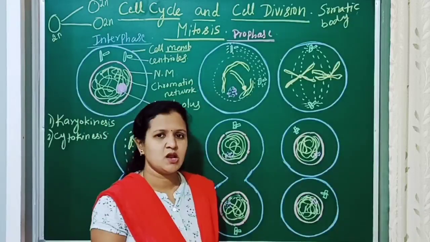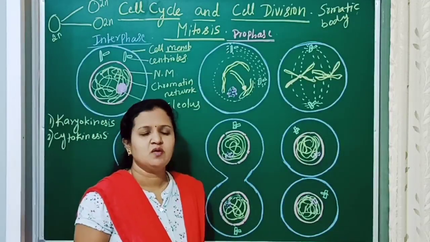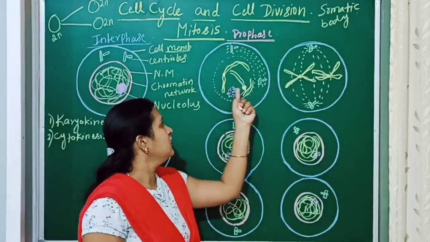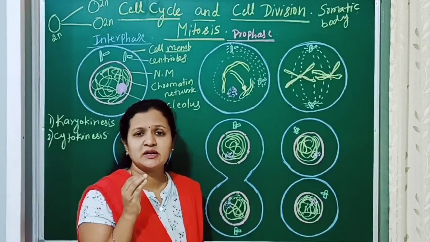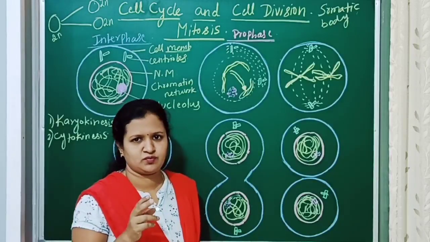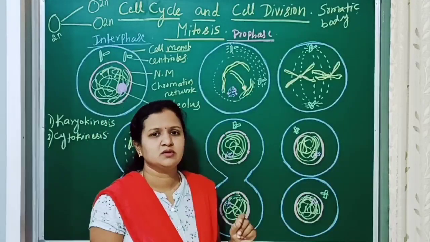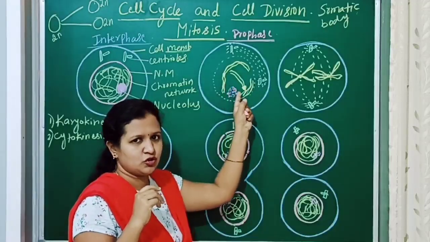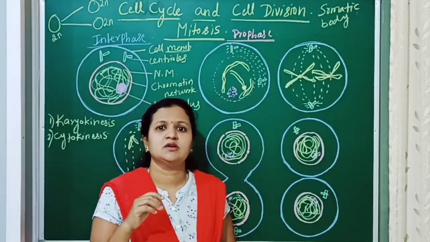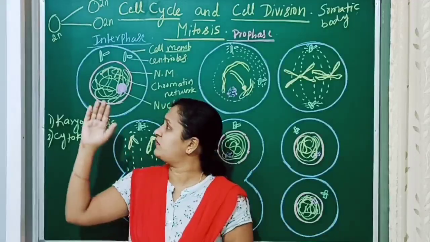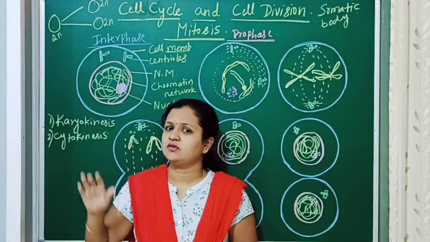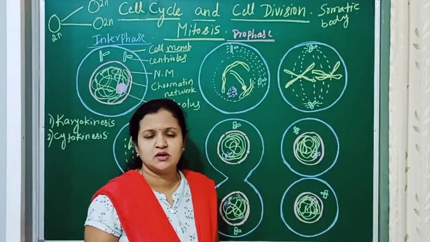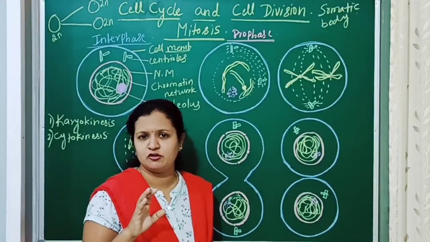Depending upon the cell, the number of chromosomes will vary. For example, in human beings, it will be 46 chromosomes. In order to understand it clearly, I have shown 2 chromosomes here. These chromosomes have become thick and short, condensed and uncoiled from the coiled chromatin network. So from this it changes to this when the prophase begins. But the chromosome is still not completely formed.